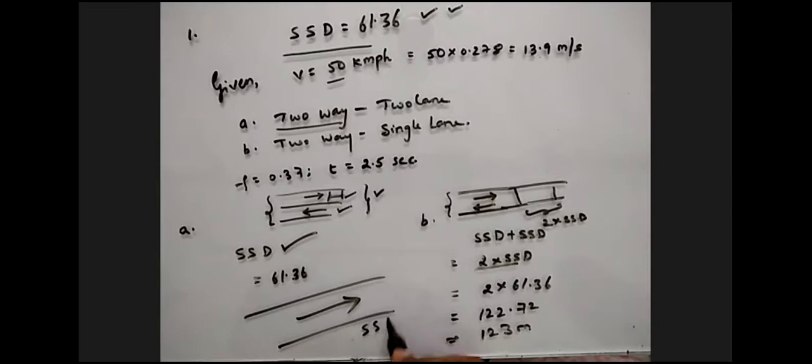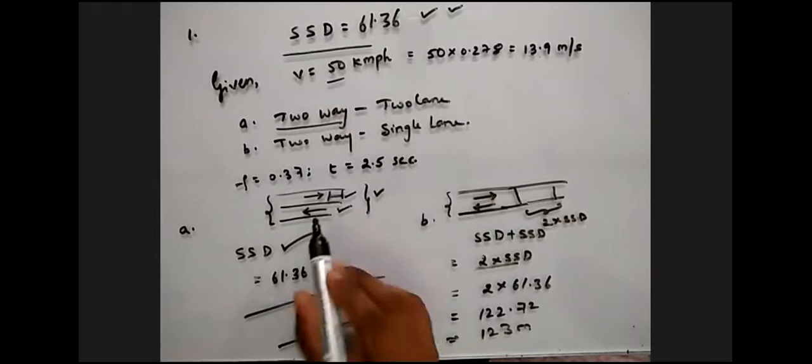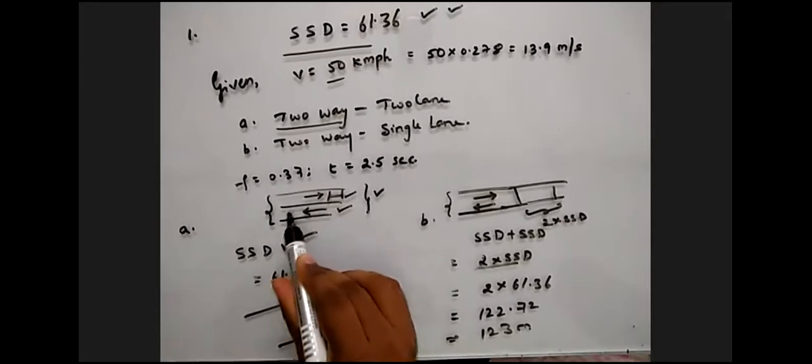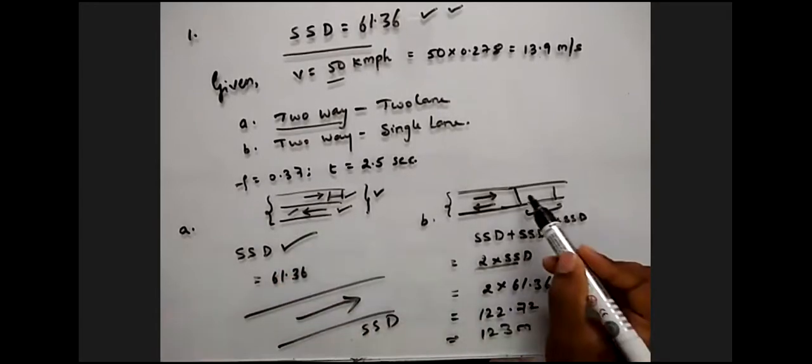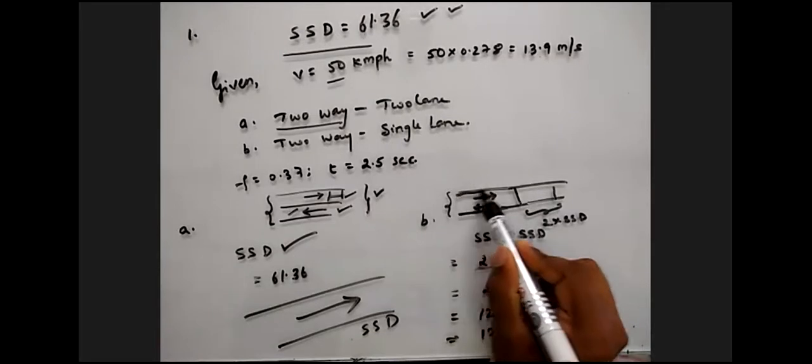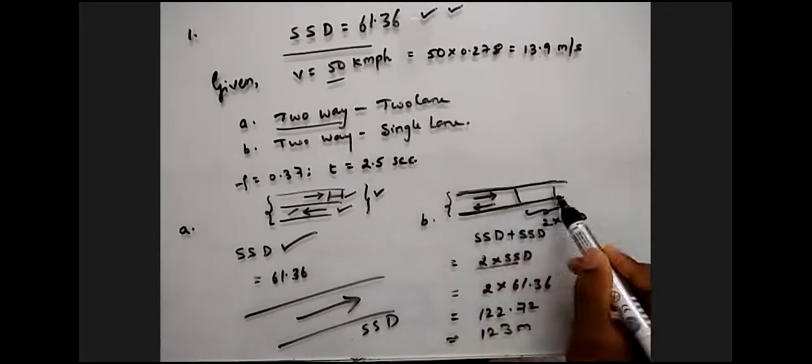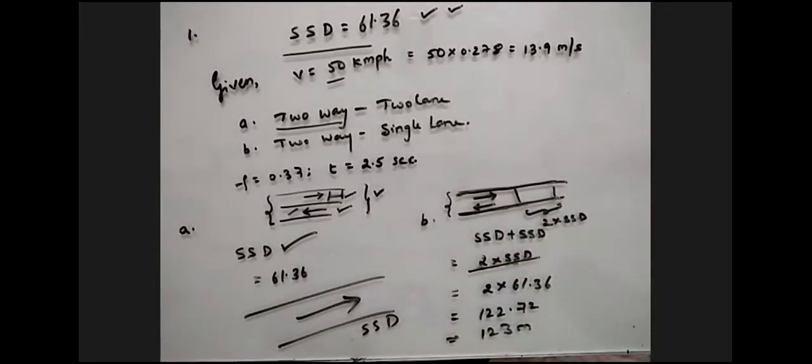One SSD is enough, right? Yes, sir. That is what I mean to say. Here, one SSD to this person also, one SSD is enough. But here it is only a single lane. This is a single lane. Therefore, they need 2 times SSD. So this is one of the important things we need to remember while calculating the problems and the conditions they are going to ask you.